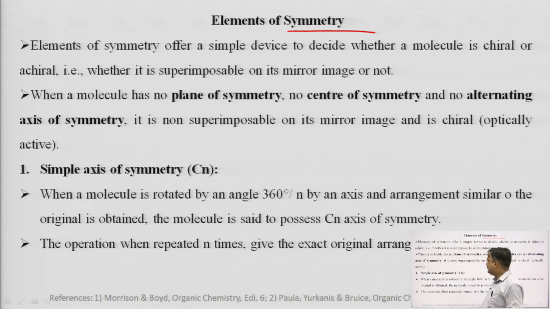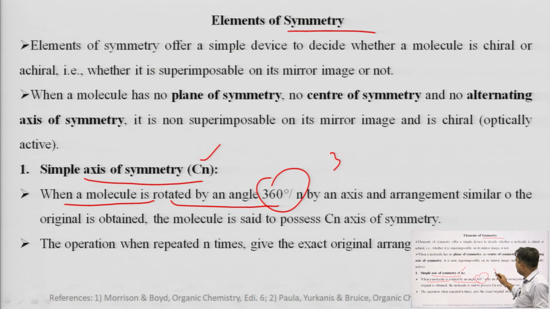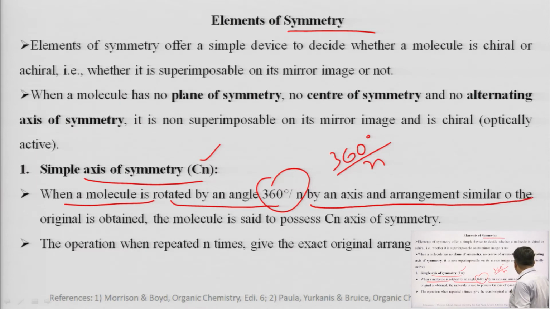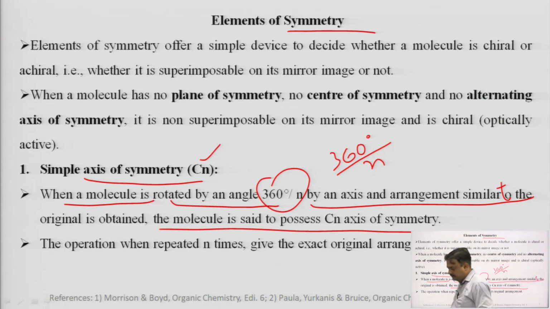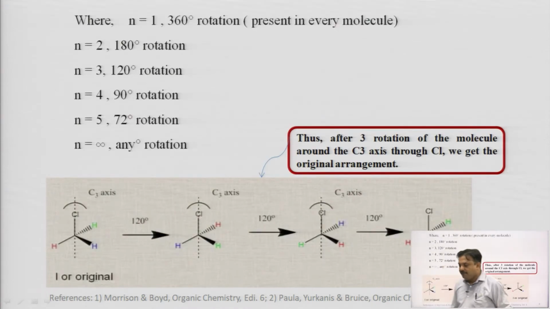First is axis of symmetry, or the simple axis of symmetry, denoted by Cn. What is this? When a molecule is rotated by an angle 360 degree by n about an axis and an arrangement similar to the original is obtained, the molecule is said to possess a Cn axis of symmetry. The operation when repeated n times gives the exact original arrangement.